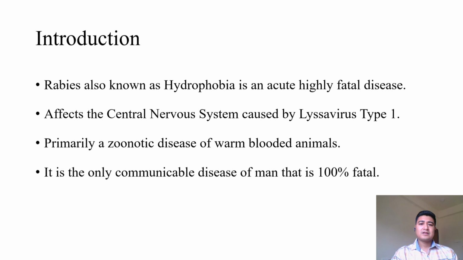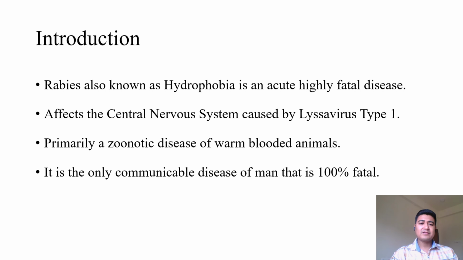You can imagine the fatality of this disease: till date, only 3 cases of rabies have survived, of which the most famous is the Milwaukee case of 2004, where a 15-year-old girl was bitten by a wild bat and she survived. With this, the Milwaukee protocol was developed, but later on it was found that the fatality of rabies is 100% and the protocol was not that effective.